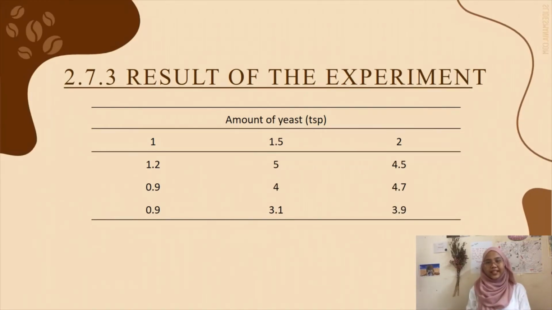And finally, this is the result of the experiment conducted. In order to achieve the result, the first measurement recorded for each donut dough is subtracted from the second measurement, and thus we get the rise of the dough. The rise of donut dough that used 1 teaspoon of yeast is 1.2 cm, 0.9 cm, and 0.9 cm. Next, the rise of donut dough that used 1.5 teaspoons of yeast is 5 cm, 4 cm, and 3.1 cm. And lastly, the rise of donut dough that used 2 teaspoons of yeast is 4.5 cm, 4.7 cm, and 3.9 cm.